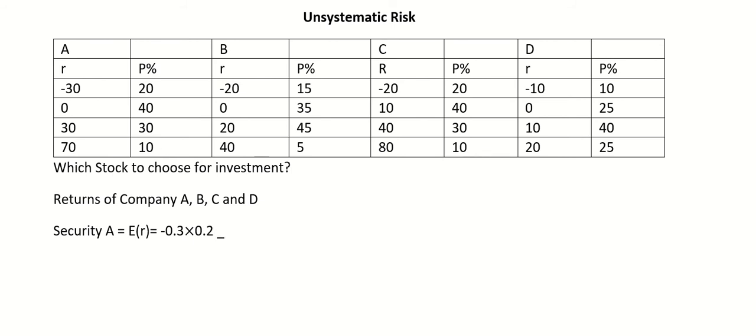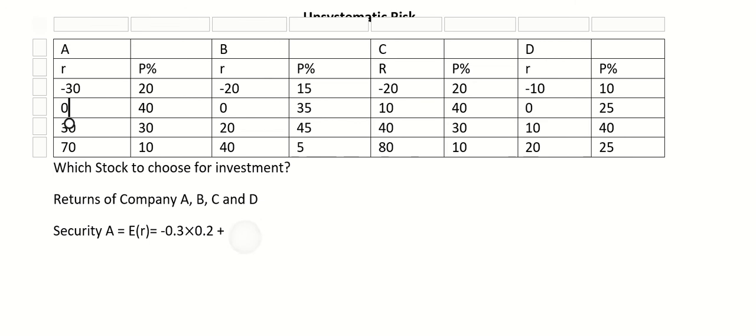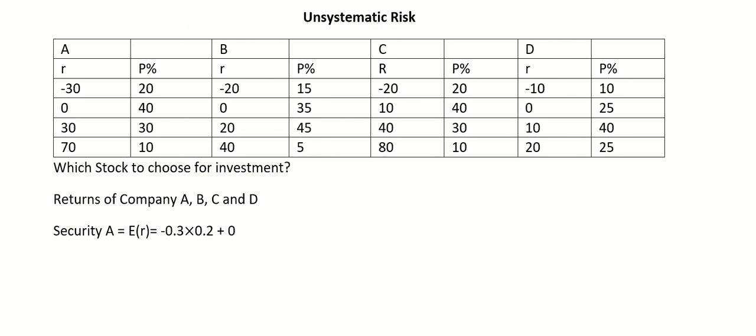Then plus, we have 0 multiplied by 40%, that is 0.40. Then plus we have 30%, so 30 would be converted into 0.3, into probability, which is 30% again, so 0.3 into 0.3.